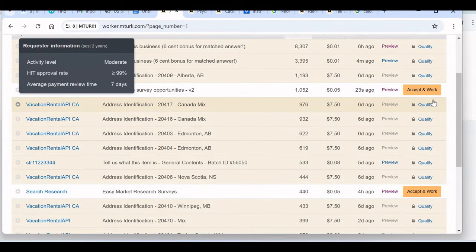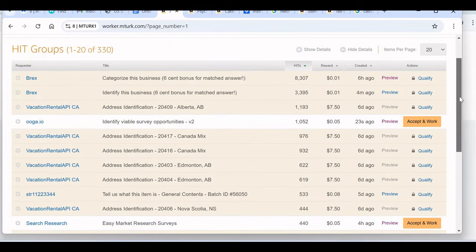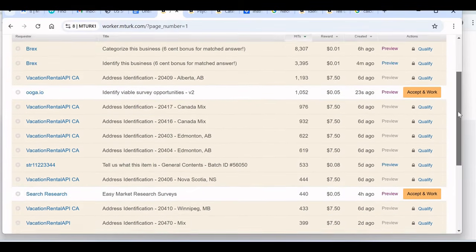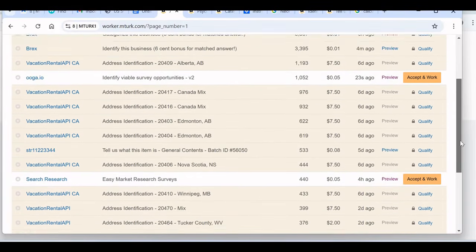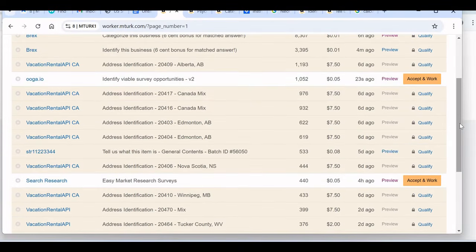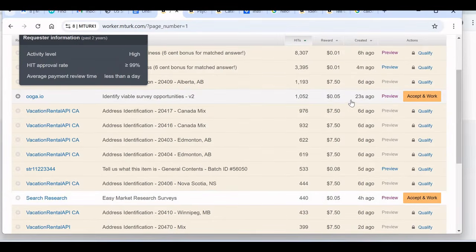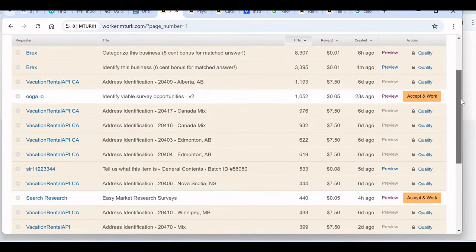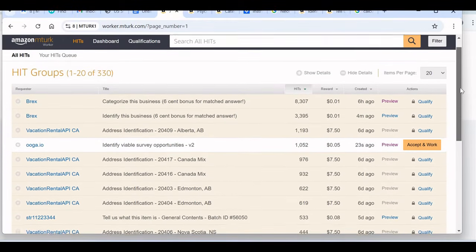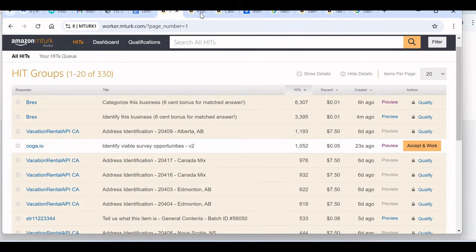Okay, and currently on this account, this is a new account. You see I have like 3 jobs. This one, the second one and third one that I can just accept and start working immediately. Like this one they pay $0.05. Okay, so let me show you like one. So for like this one, you can preview it.